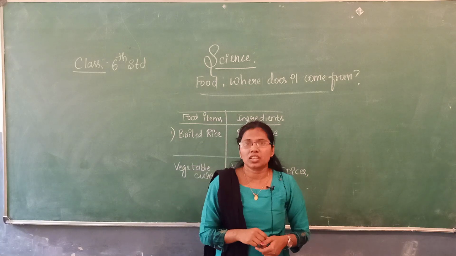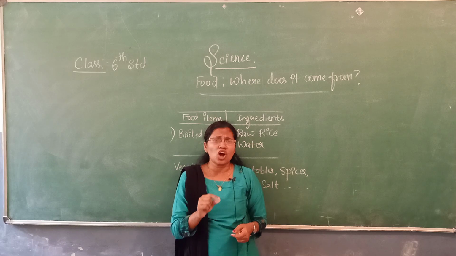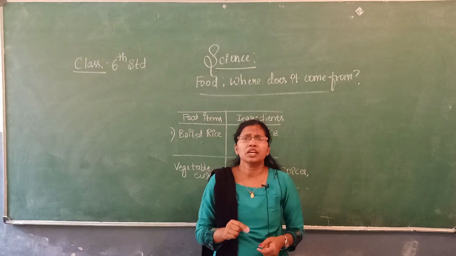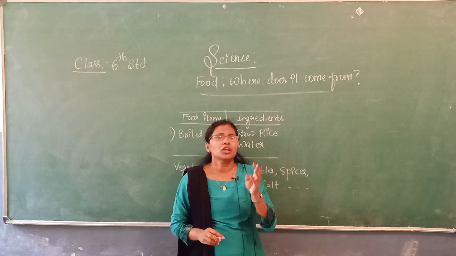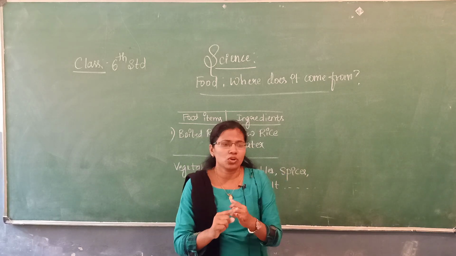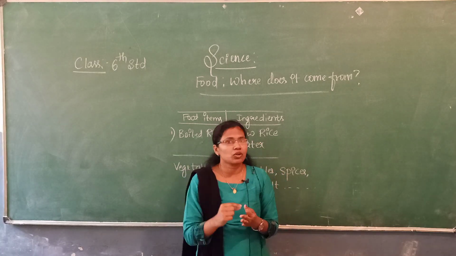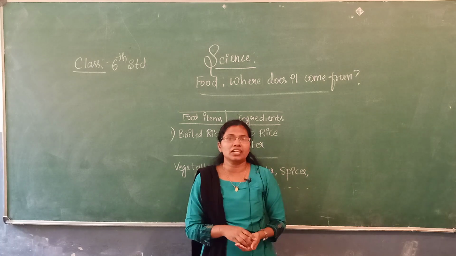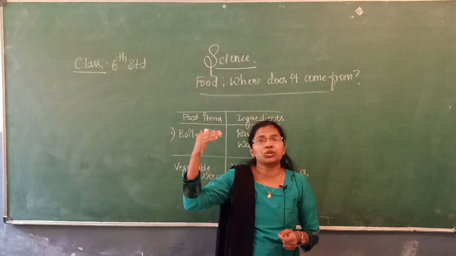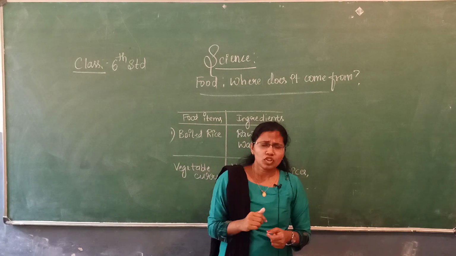You should be clear, students, that some food items cannot be prepared with the same ingredients. For example, to make sambar, we use coriander leaves, curry leaves, mustard seeds, and oil. These ingredients alone cannot be used to make a different food item.